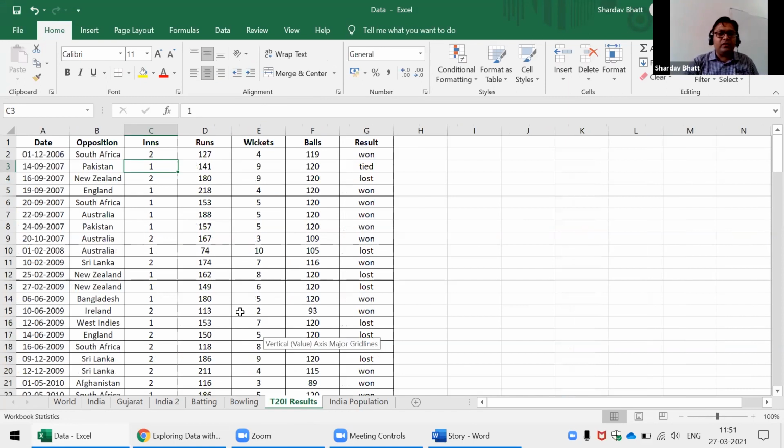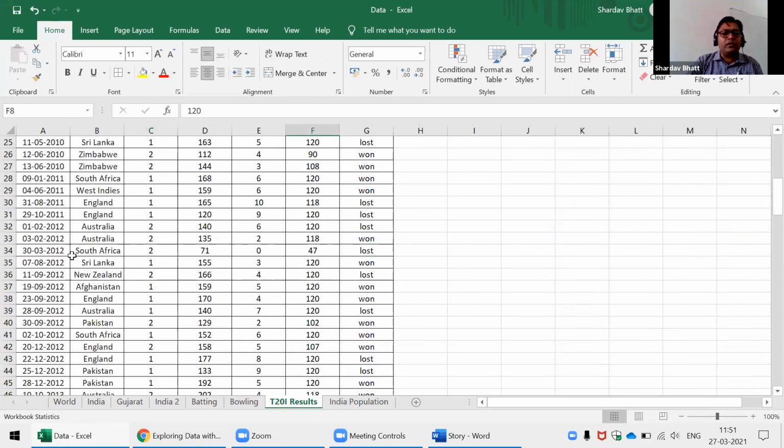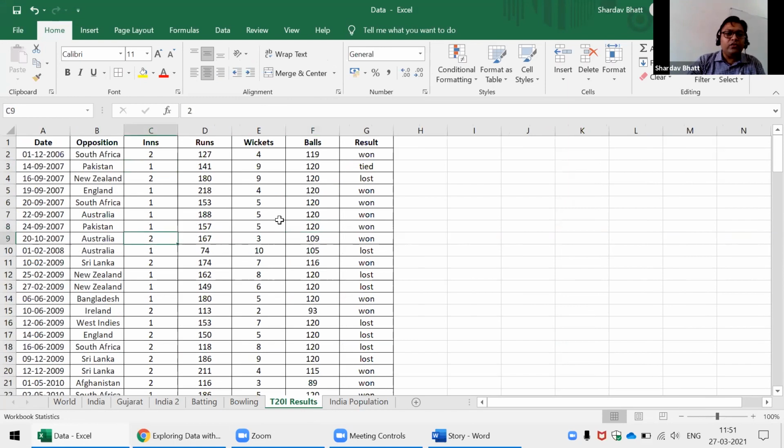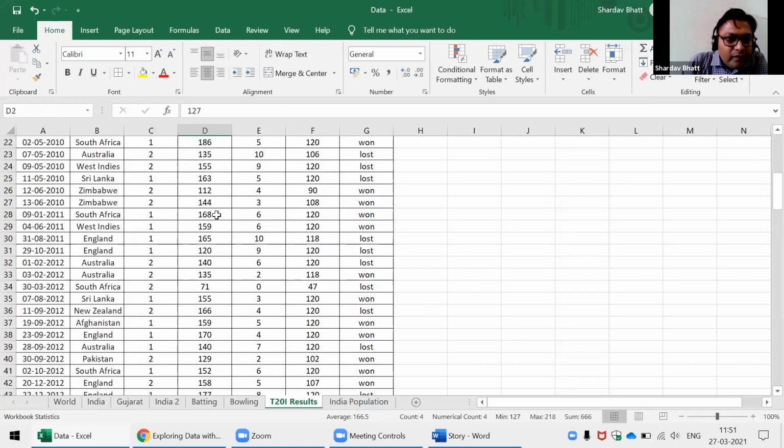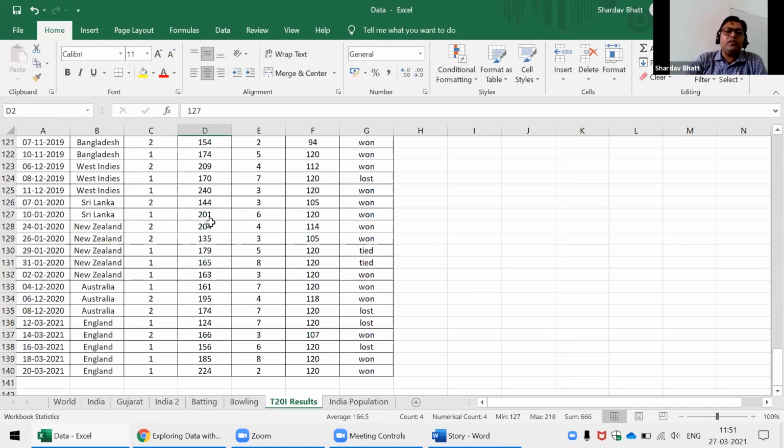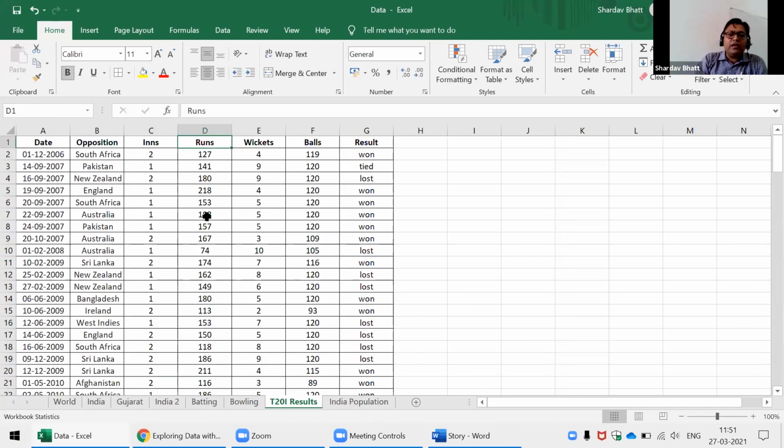Now this data is about the 2020 results of all the matches played by India. Here I would like to show you the histogram of how India is scoring runs. You can see India is scoring 127, 141, 180, and so on. So what is a histogram? A histogram is a graphical representation of data in which we can analyze how many times India is scoring runs between 130 and 150, how many times between 170 and 180, how many times India is going above 200. Such analysis we can do. How? Let us see.